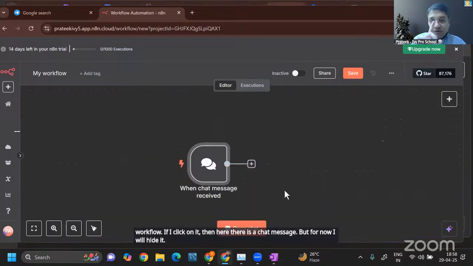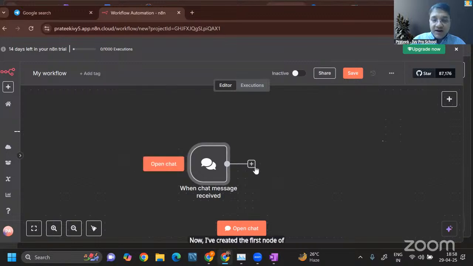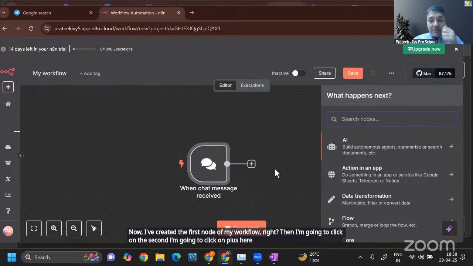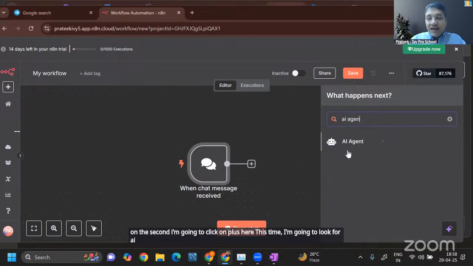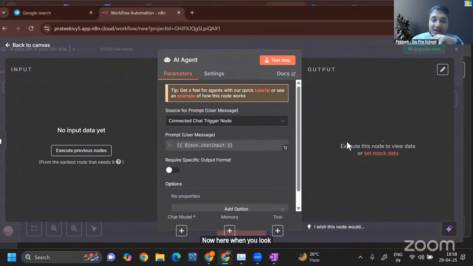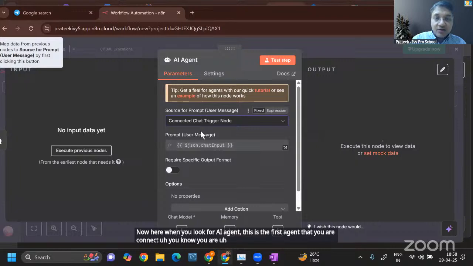Now I've created the first node of my workflow, right? Then I'm going to click on plus here. This time I'm going to look for AI, and I'm going to look for AI agent. When you look for AI agent, this is the first agent that you are creating in your project, right?